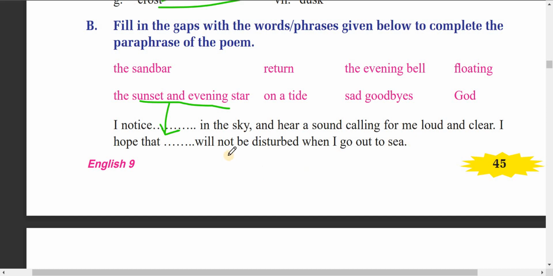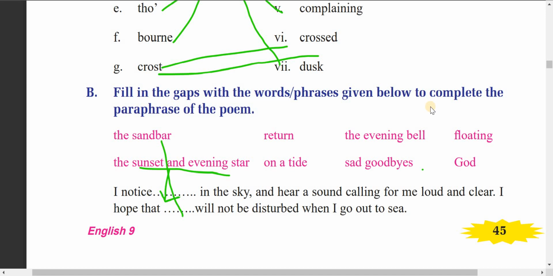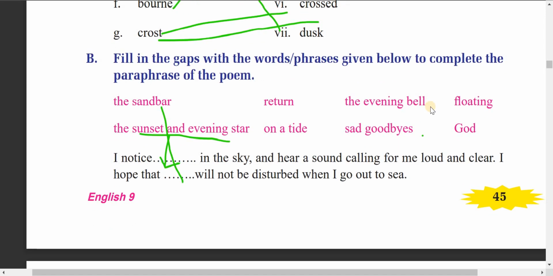I hope that the sandbar, okay, I have the sandbar here. Next one: I hope that the sandbar will not be disturbed when I go out to sea. Means there is no disturbance in the sandbar.